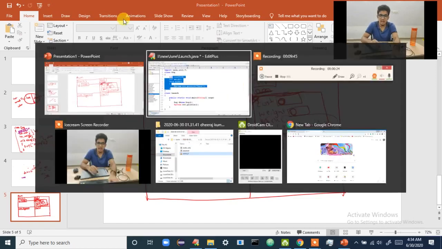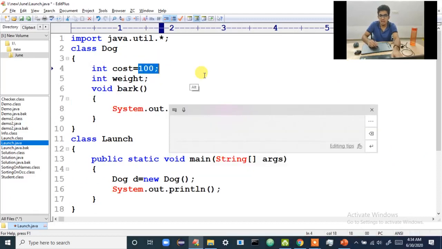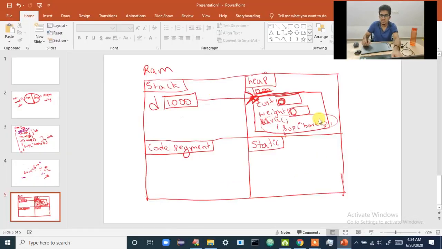Then it will see that you have given 100 to the cost, so cost is updated to 100. This is what happens in the memory. Will the weight be updated? No, weight will be 0 only. Who initializes 0? The JVM initializes 0 when creating the object. Default values are added. In C, a garbage value will be there, but here it is the default values.